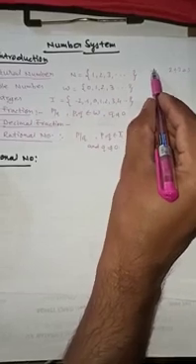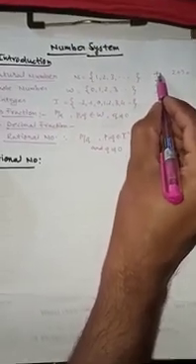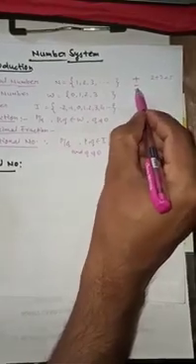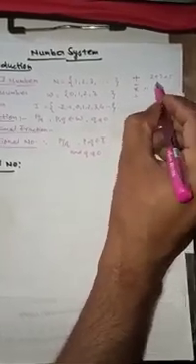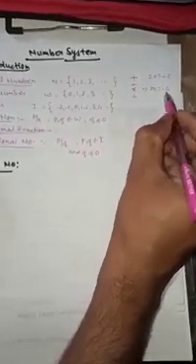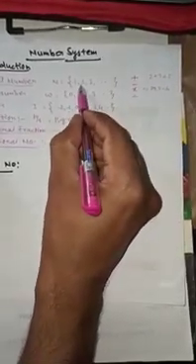That means the operation addition exists over natural numbers. Similarly, multiplication also exists, like 2 into 3 is 6, and 6 is a natural number.